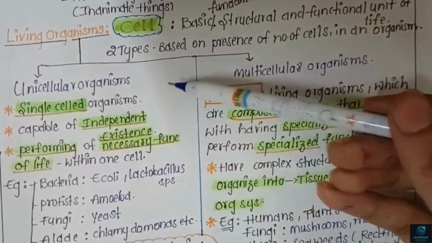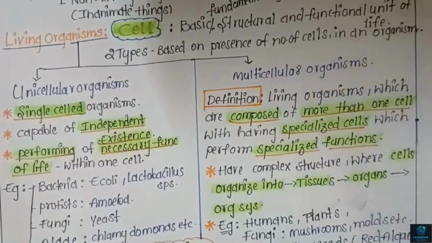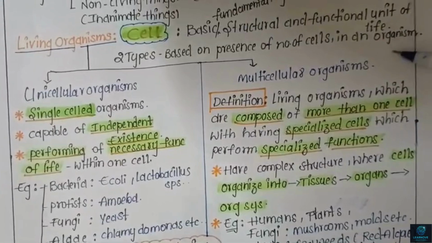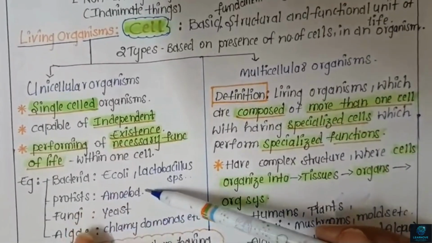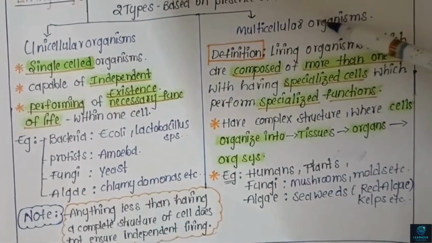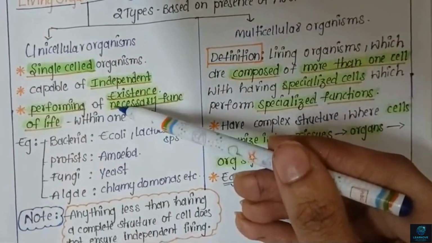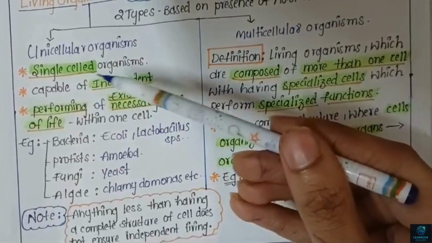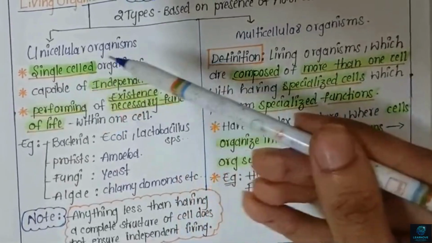There are two types based on the number of cells present in an organism: unicellular organisms and multicellular organisms. As we all know, in unicellular organisms a single cell is present.